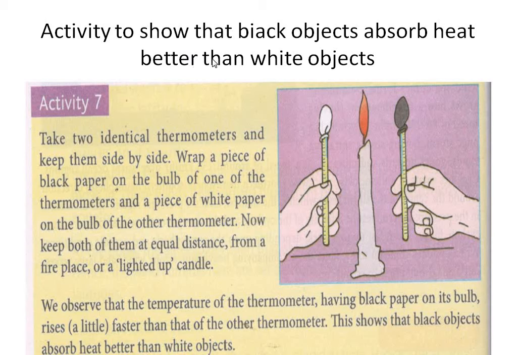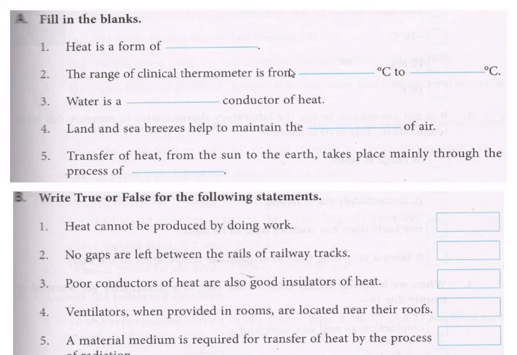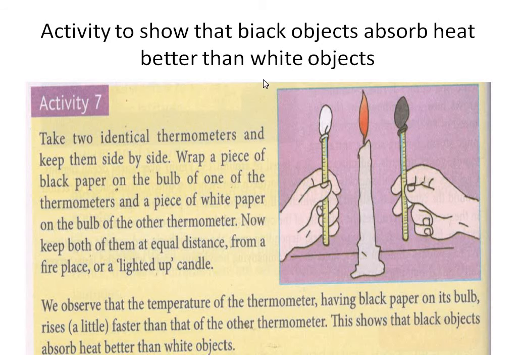Why do black objects absorb more heat? Because this is the principle that black colored surfaces absorb more heat than white. White colored substances or objects reflect more heat, while dark colors absorb more heat. To prove that, there is an activity.